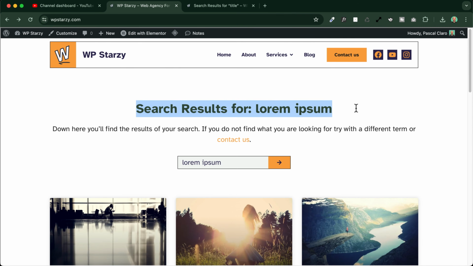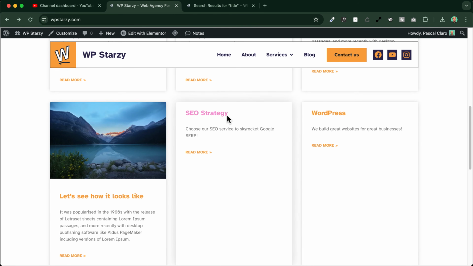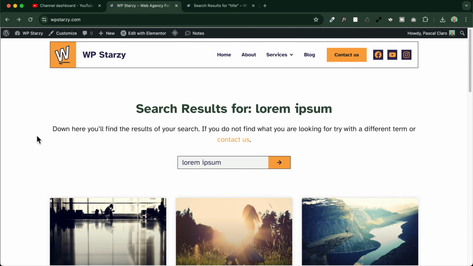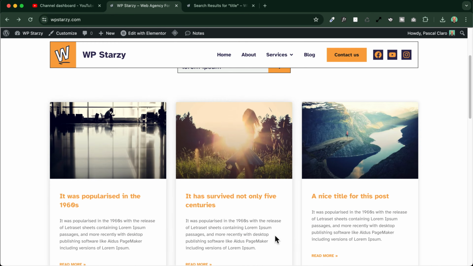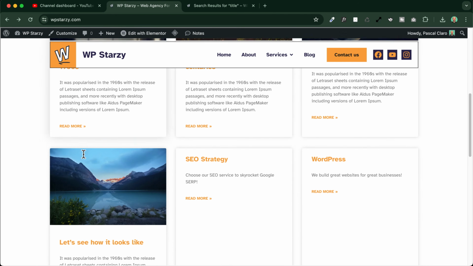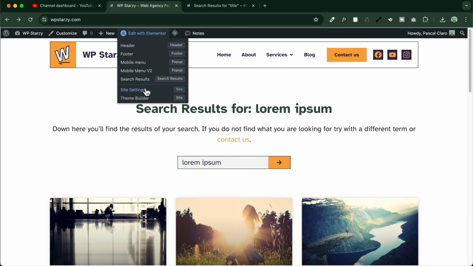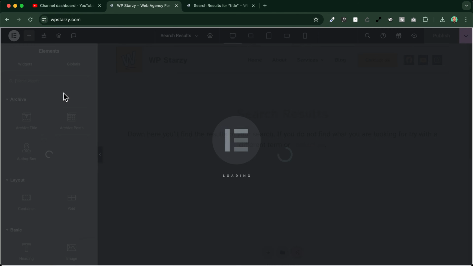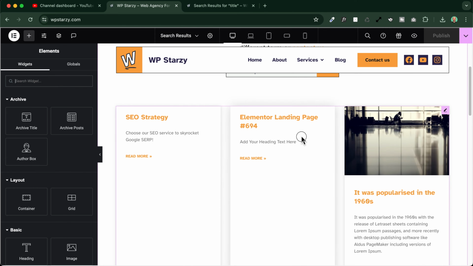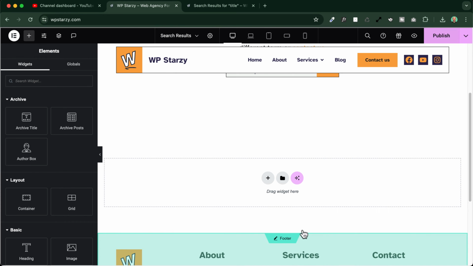To customize the title and to exclude the pages from the search results, for example, you will need to install a free plugin called Code Snippets, but we will see it later on during the tutorial. Now let's see how you can achieve this advanced customization. The first customization that we will do is to substitute this archive here by using the Elementor loop grid. So let's open the theme builder to the search results template, and let's edit the archive widget. We'll just get rid of this widget here. I will delete it.